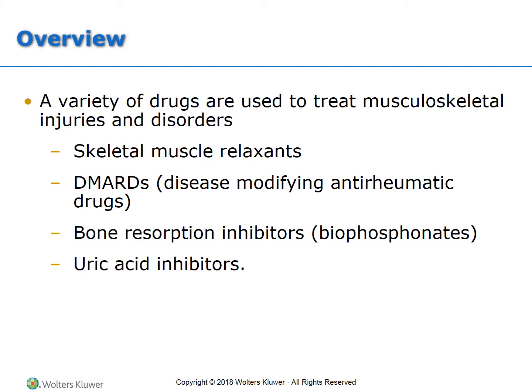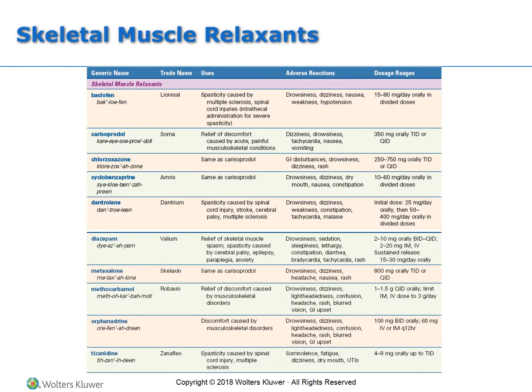Okay, there's a variety of drugs used to treat musculoskeletal injuries and disorders. We're going to go over the skeletal muscle relaxants. We're going to talk about DMARDs, which are disease-modifying anti-rheumatic drugs. We're going to talk about the bone reabsorption inhibitors, including the bisphosphonates. That word is spelled wrong. And then we're going to look at the uric acid inhibitors for the treatment of gout.